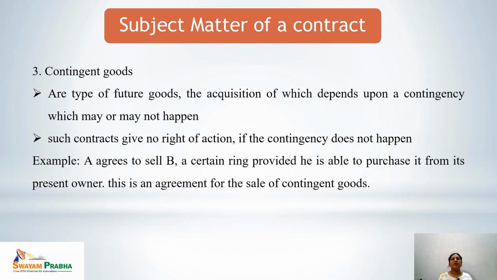The third type of goods is contingent goods. Any type of future goods, the acquisition of which depends upon a contingency, which may happen or may not happen, is called contingent goods. Such contracts give no right of action if the contingency does not happen, because the performance of the contract only depends upon the happening or non-happening of a contingency.